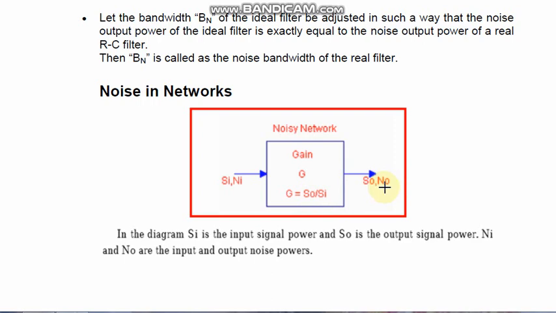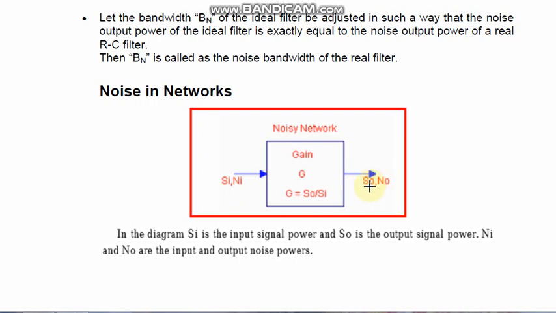Students, after this I will follow this terminology only. So keep in mind that S means useful signal and N is noise. I is for input and O is for output. So this is the diagram in a single block for a noisy network having two inputs, signal input and noise input, and signal output and noise output.